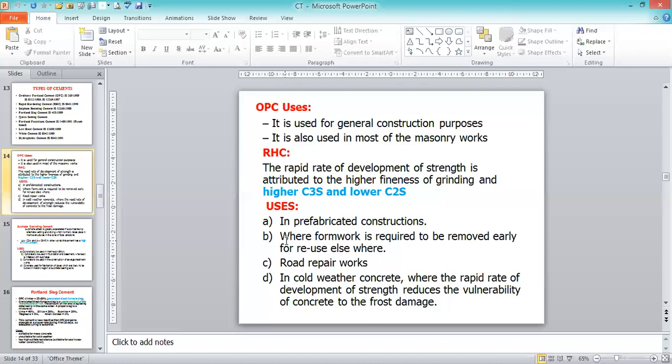That's why in cold weather concreting, we use rapid hardening cement in cold weather countries. So we can place the concrete, and before the water freezes, it hardens, because water is added to the cement, coarse aggregate and fine aggregate to make the mix. Once the water is added to that mix, it freezes as early as possible. That's why before it freezes, the concrete has to be hardened. For that purpose, in cold weather concrete, rapid hardening cement is used.